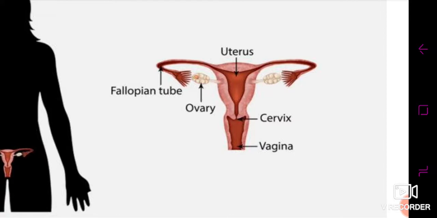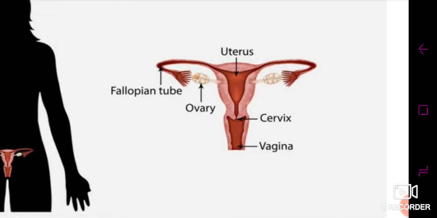Ovaries are responsible for the production of eggs, and when the eggs mature, they transfer to the fallopian tube. During sexual intercourse, if the sperms reach the egg, only then can fertilization take place. Fertilization occurs in the fallopian tube, and the zygote reaches the uterus for implantation. Now, what is implantation? You may have that question in your mind.